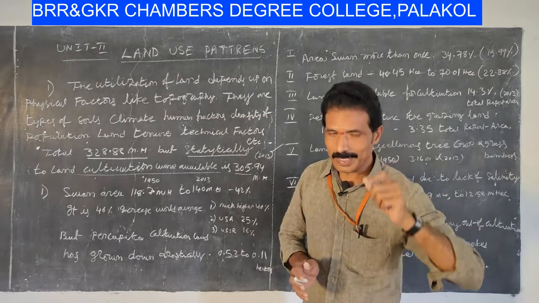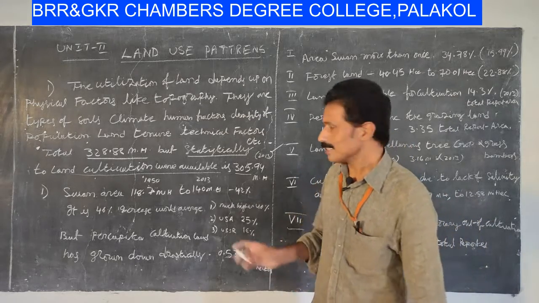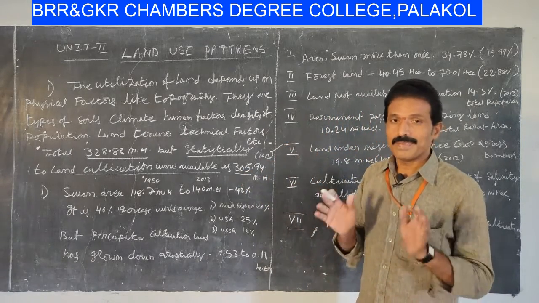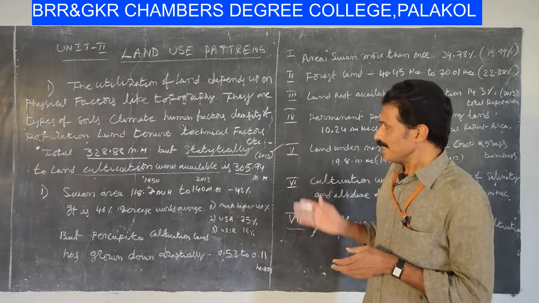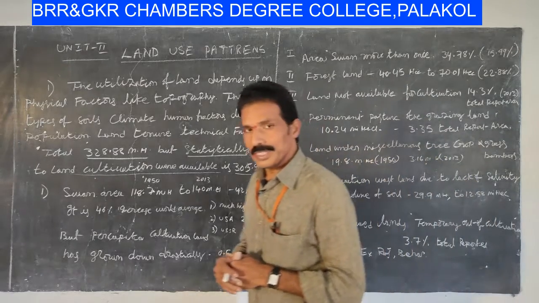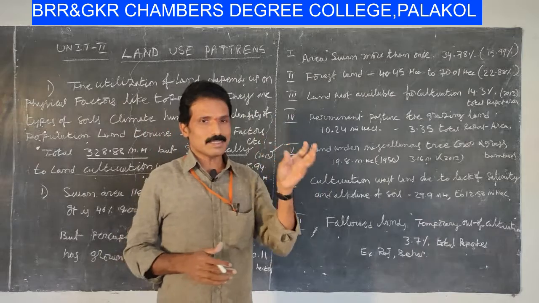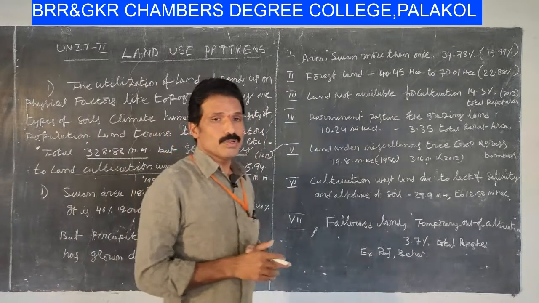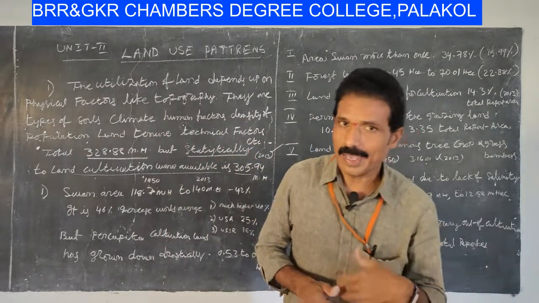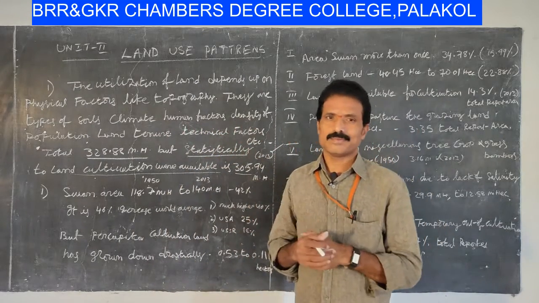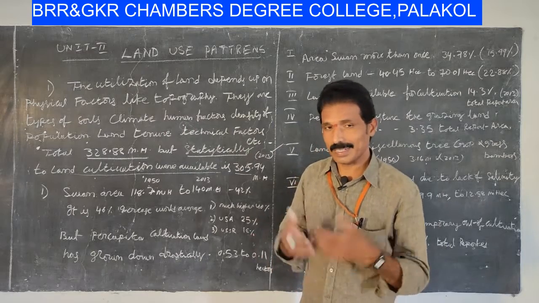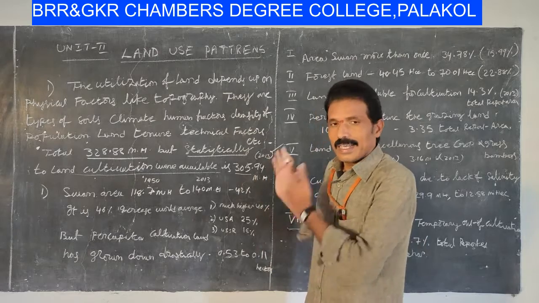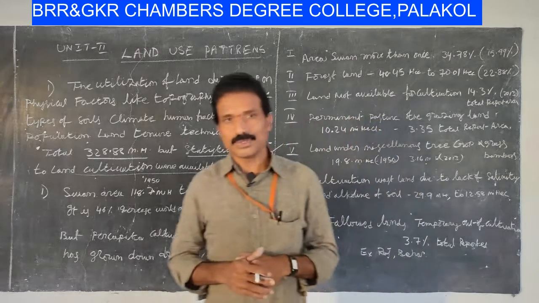The available cultivation land in India is 305.94 million hectares. So nearly 20 to 23 million hectares are not useful for any activity due to many reasons. What are the reasons? We will study that from the next point onwards.